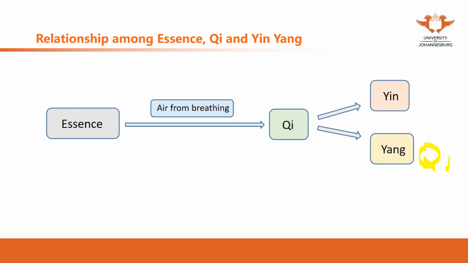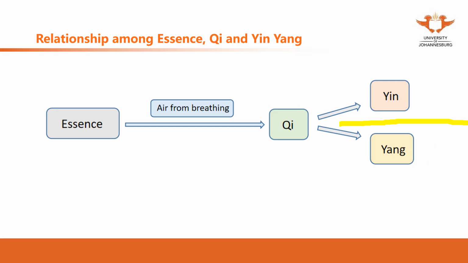It's because we are lazy, we want to speak one word instead of two. Qi separates, we can divide this Qi into two categories. One is Yin, the other one is Yang.